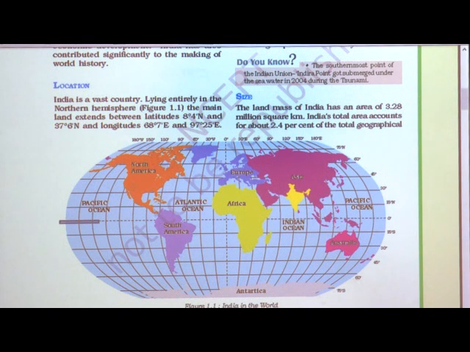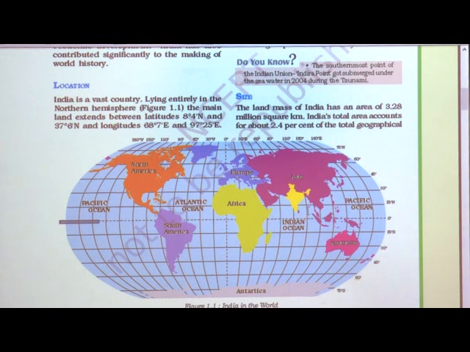The mainland extends between latitude 8 degree 4 minute north and 37 degree 6 minute north, and longitude-wise 68 degree 7 minute east and 97 degree 25 minute east. See here, that is the southern portion, Kanyakumari, which is part of Tamil Nadu.